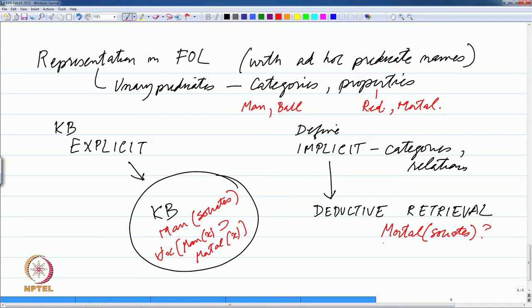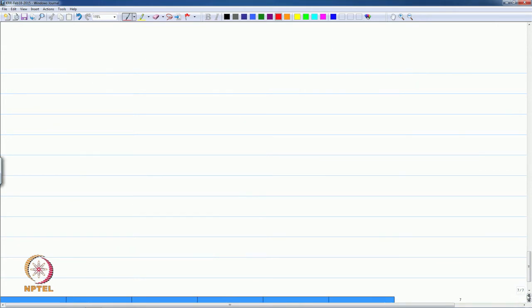As we will see, this can also allow us to ask a query like: is there someone who is mortal in the system. But keeping in mind that predicates represent either categories or properties, for example, if they are unary in nature, or if they are binary, they express relations between categories, what are the kind of things that we can define explicitly and what can we define implicitly?